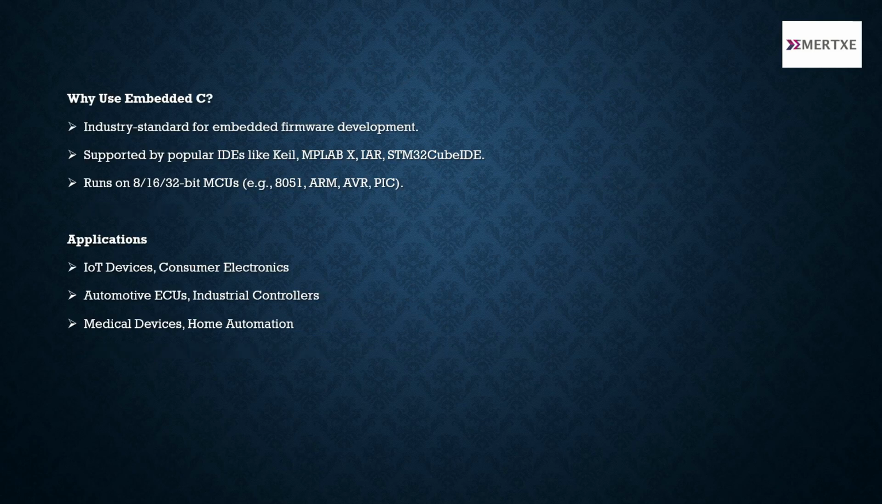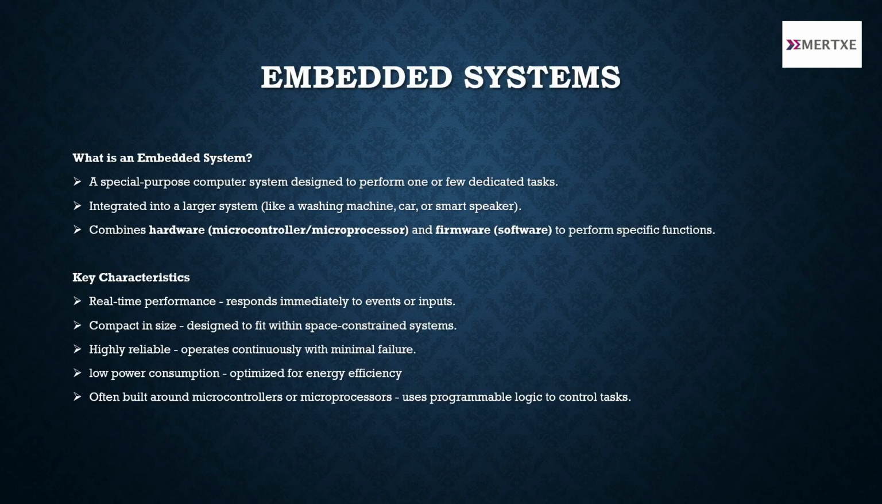Why do we use embedded C? It is the industry standard for embedded firmware development, supported by popular IDEs like MPLAB X, IAR, and STM32Cube IDE. It runs on 8-bit, 16-bit, and 32-bit microcontrollers. Examples: 8051, ARM, AVR, and PIC. Applications: IoT devices, consumer electronics, automotive ECUs, industrial controllers, medical devices, home automation.